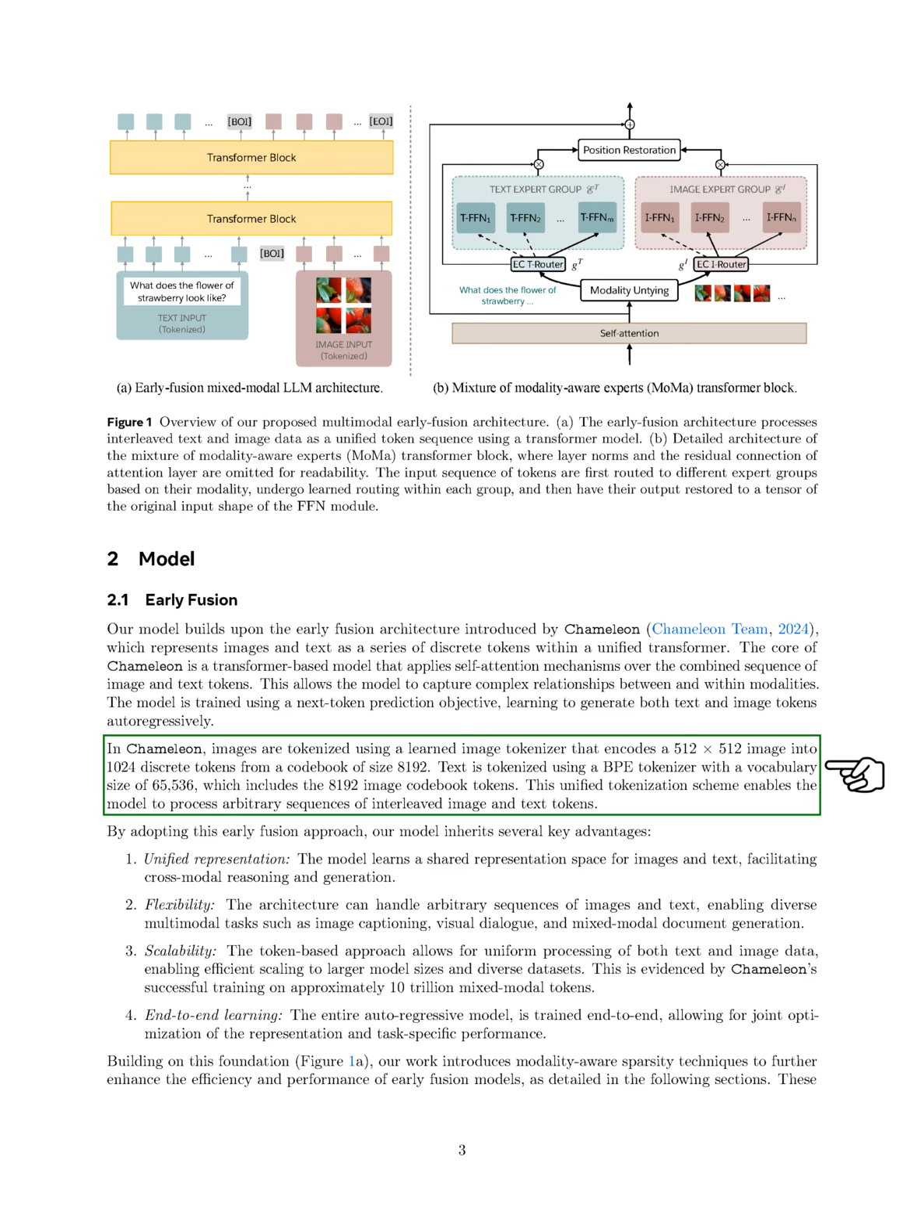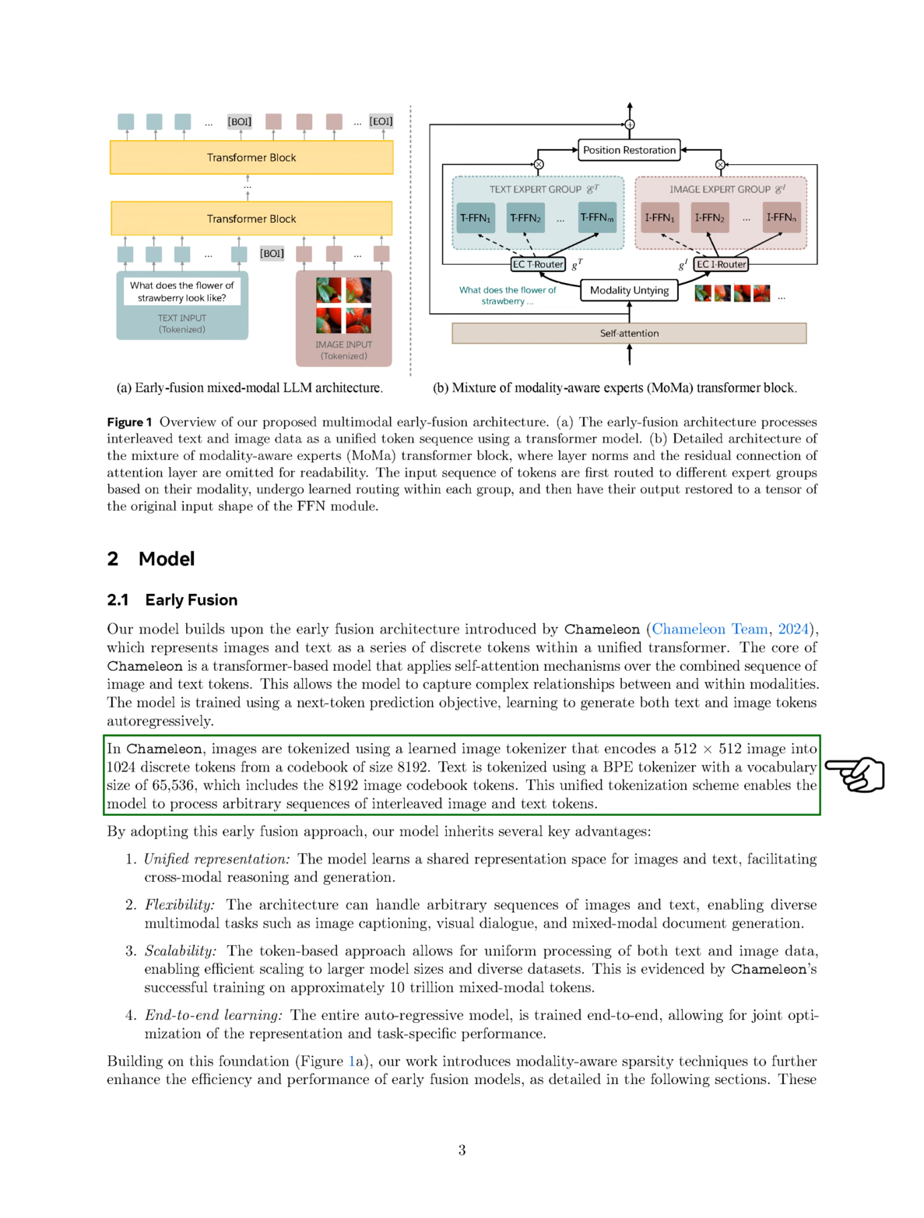In Chameleon, images are converted into tokens using a learned image tokenizer that transforms a 512 by 512 image into 1024 discrete tokens from a codebook of 8,192 tokens. Text is tokenized using a byte pair encoding (BPE) tokenizer, which has a vocabulary of 65,536 tokens, including the 8,192 image tokens. This unified method of tokenization enables our model to handle any sequence of mixed image and text tokens.